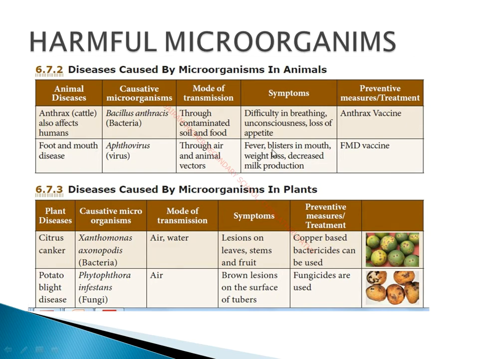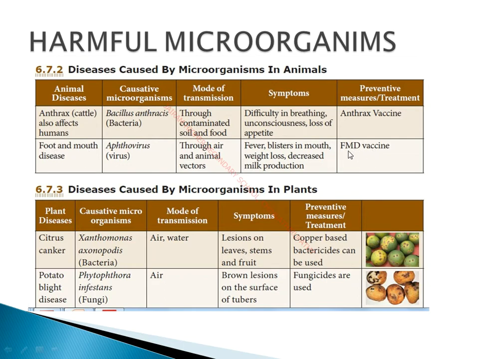So fever, you know very well, and blisters in the mouth. The animal will be having many kinds of mouth ulcers, that is blisters. வாயில் நிறைய புண்ணு வருது, அதுதான் blisters in mouth. And weight loss and decreased milk production. So we know very well we are using cattle mainly for milk production, dairy products. So milk production will be decreased in case of foot and mouth disease.